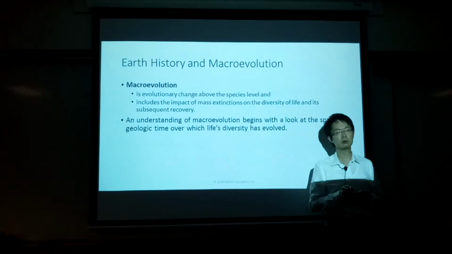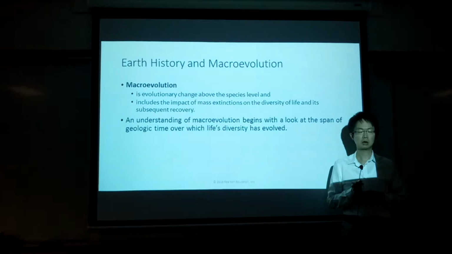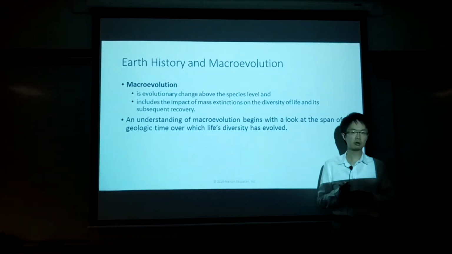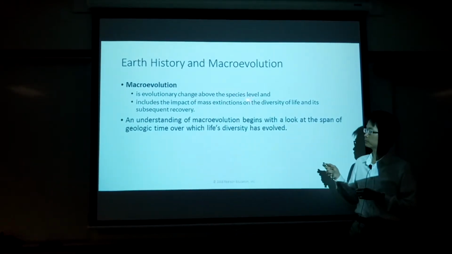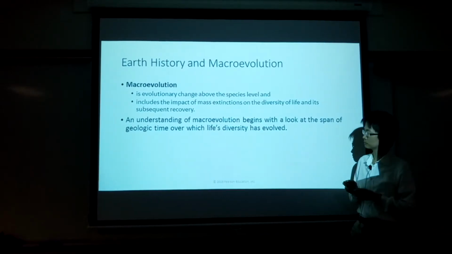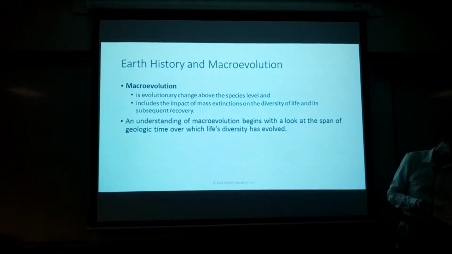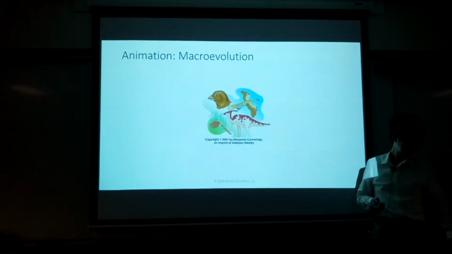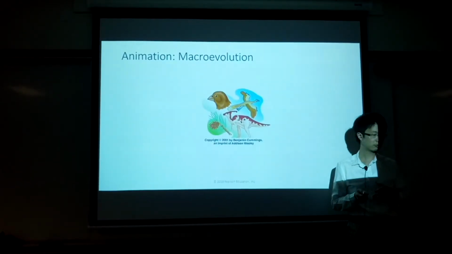Remember we talked about microevolution in the last online video lecture. Now we talk about macroevolution. Macroevolution is change above the species level. It has something to do with mass extinction and also the recovery of the species. The animation you can see by downloading the video and watching it.